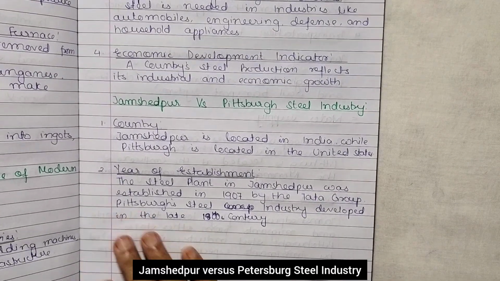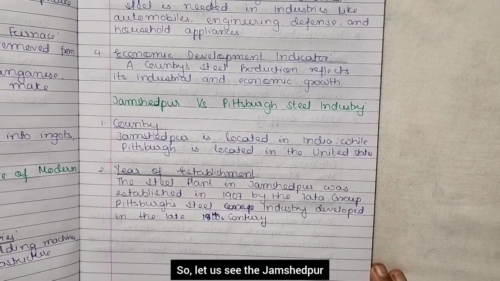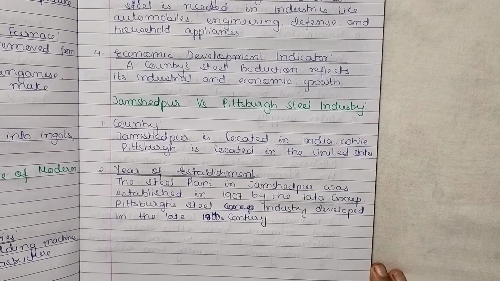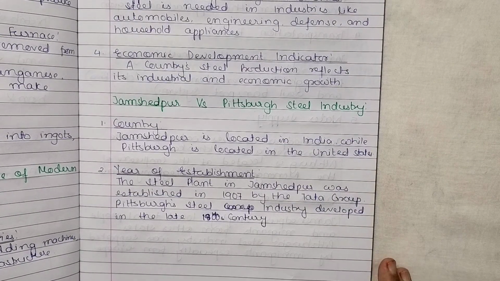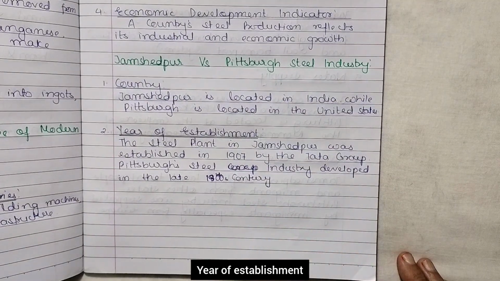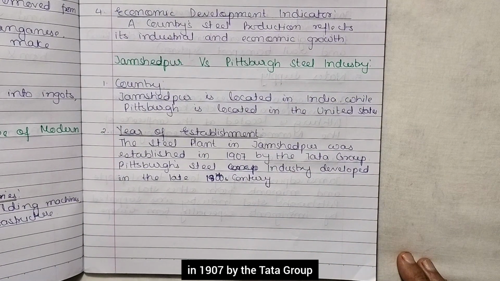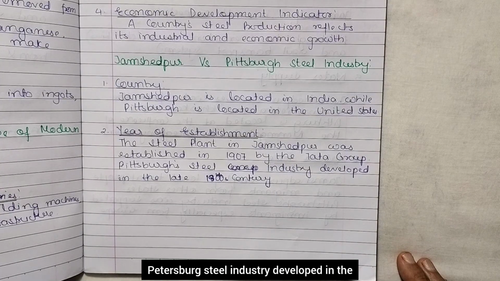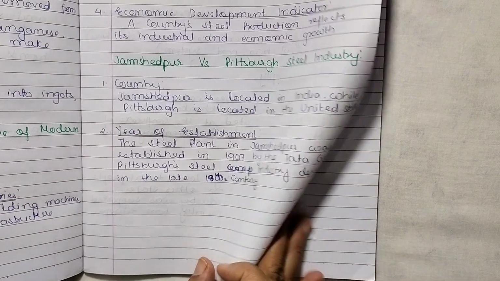Now, Jamshedpur versus Pittsburgh steel industry. So let us see the Jamshedpur and Pittsburgh steel industry, right? So country, Jamshedpur is located in India while Pittsburgh is located in the United States. Year of establishment. The steel plant in Jamshedpur was established in 1907 by the Tata Group. Pittsburgh steel industry developed in the late 1800s.